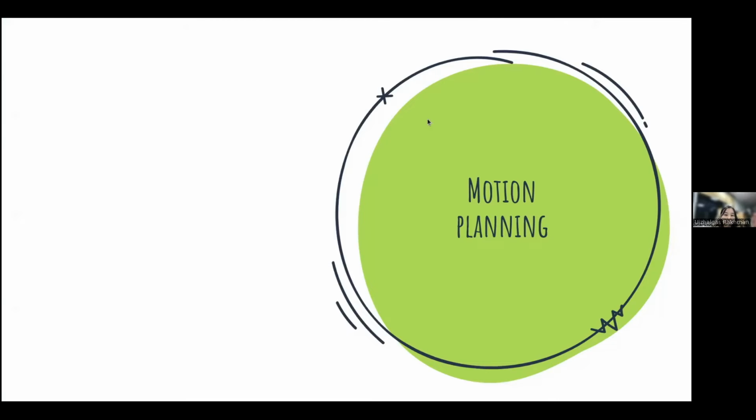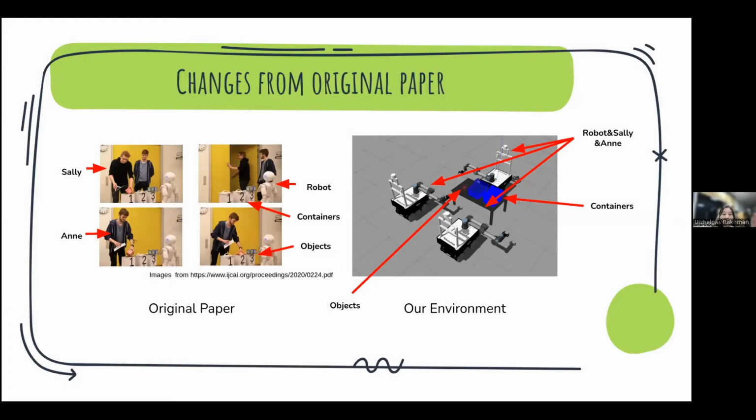From now on, I would like to elaborate on motion planning. Before the planning, it's required to build a world model that describes the environment. In the original paper, there was a single robot and two humans named Sally and Annie manipulating an object by picking and placing it into the container. Please note that the paper authors used three objects and three containers in the environment. In contrast, in our world model, there are 3 robots.